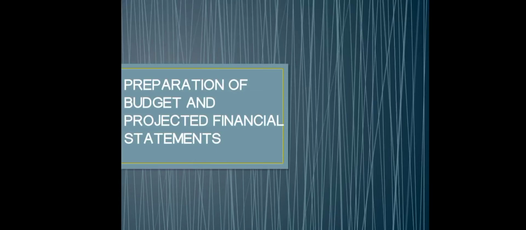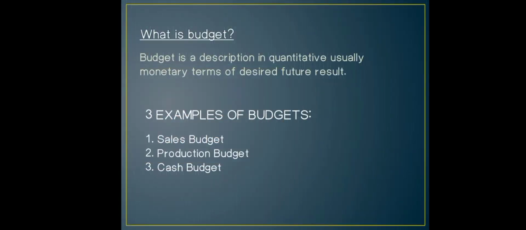Jerusalem, and I'm here to discuss to you guys about preparation of budget and projected financial statements. So, what is budget? Budget is a description in quantitative, usually monetary terms of desired future result. It is the future of corporate entity that must be the focus of management at all levels during the budget preparation process. So, there are three examples of budgets, which is sales budget, production budget, and cash budget.